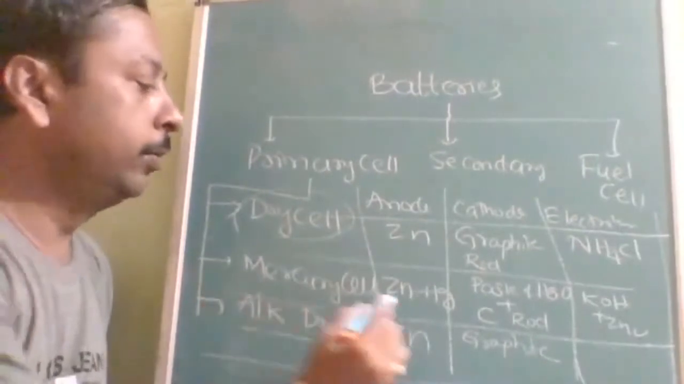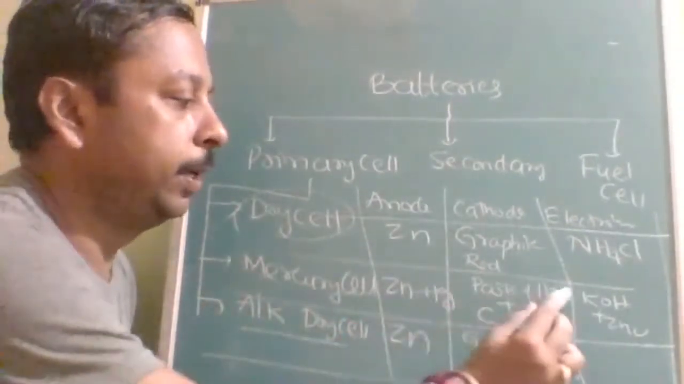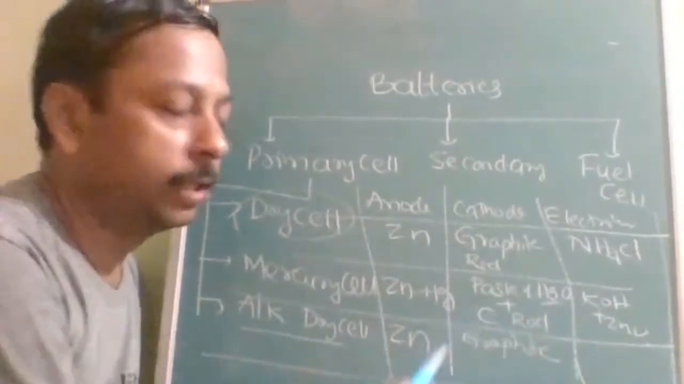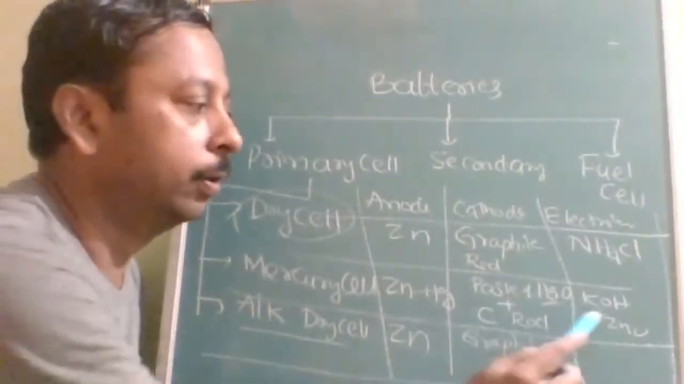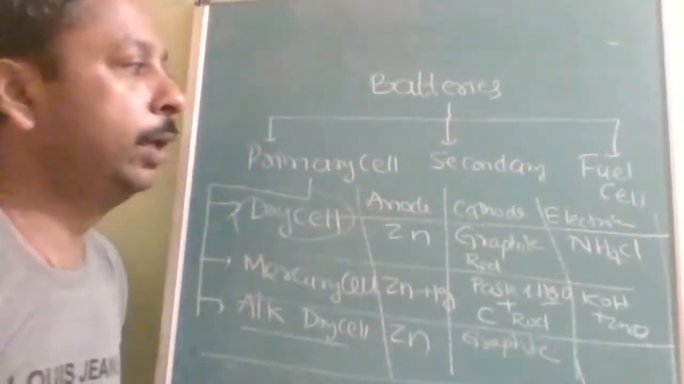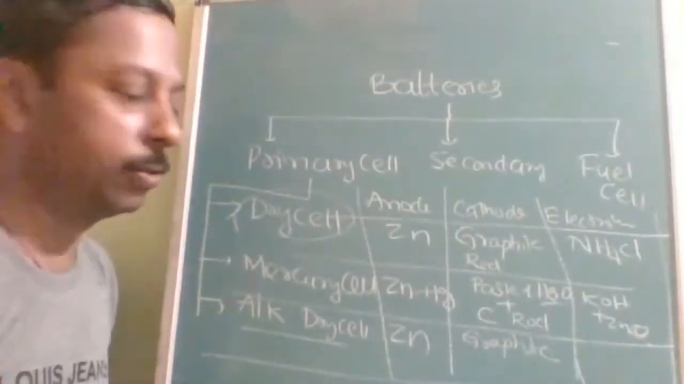See, in mercury cell, amalgamated zinc paste of mercuric oxide, and with the carbon rod or graphite rod. And KOH and zinc oxide. KOH and zinc oxide is the electrolyte.